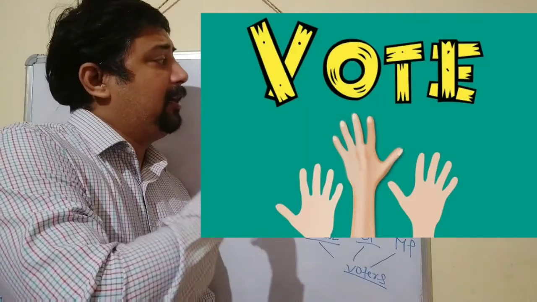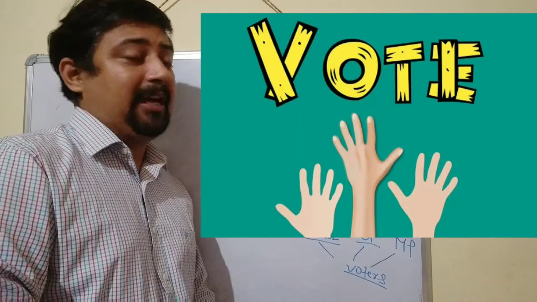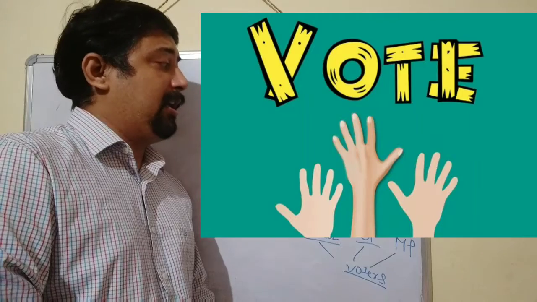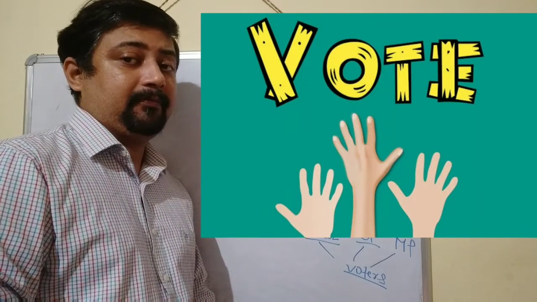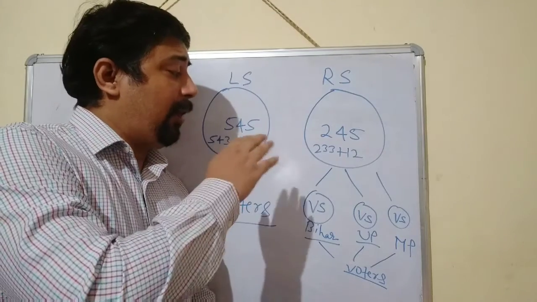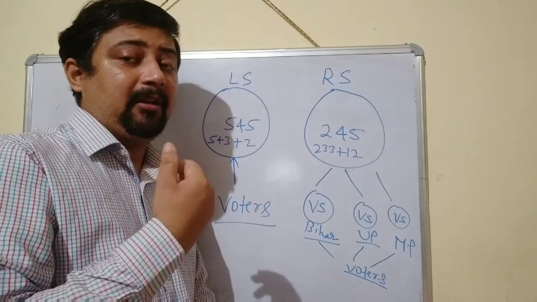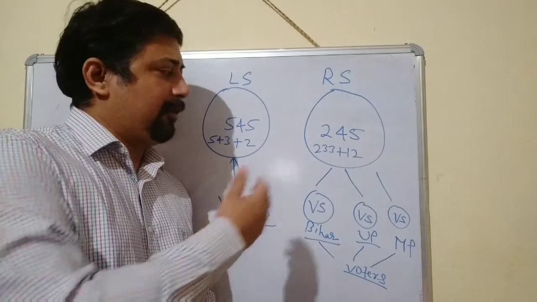Now, what is the condition of Rajya Sabha? How are the members of Rajya Sabha going to get elected? I told you earlier that 233 members are elected, and 12 members are nominated by the President. So what about the 233 members? How are they going to get elected? We are going to discuss this.